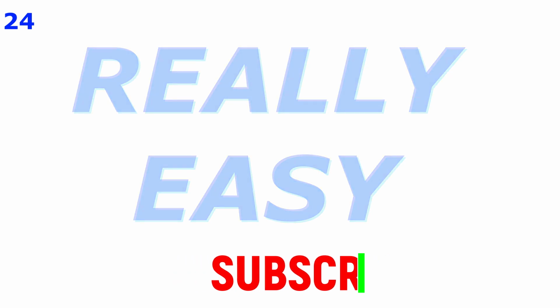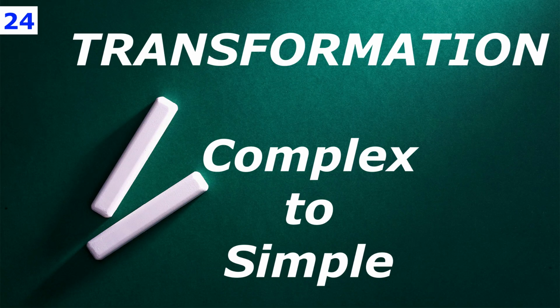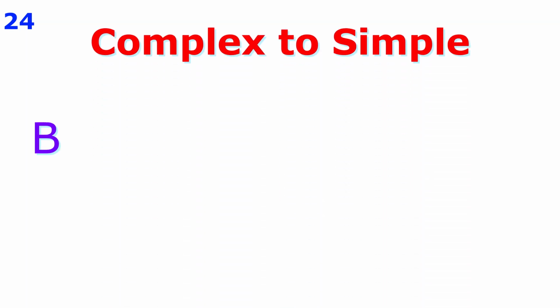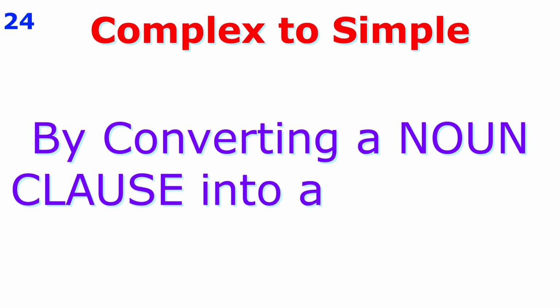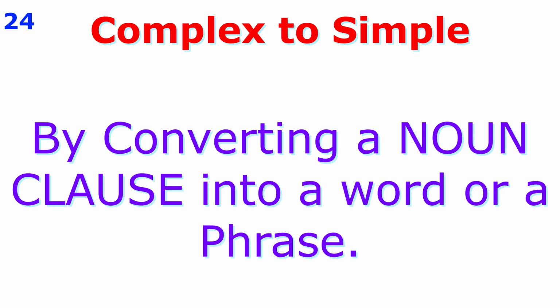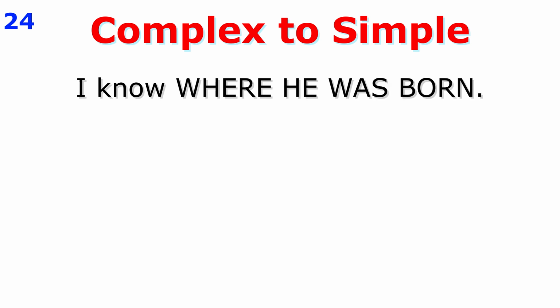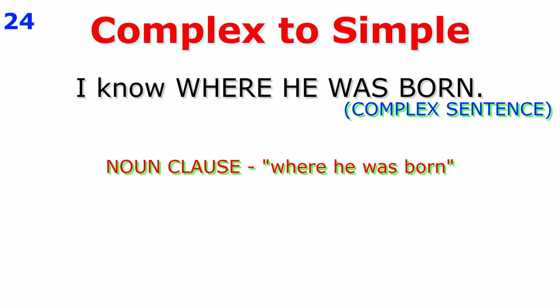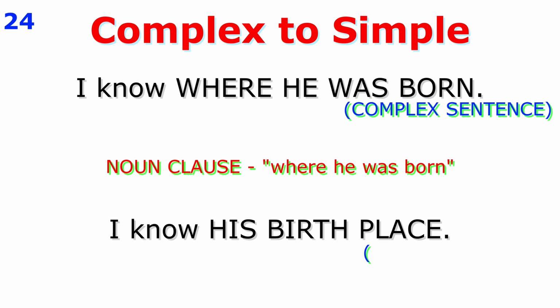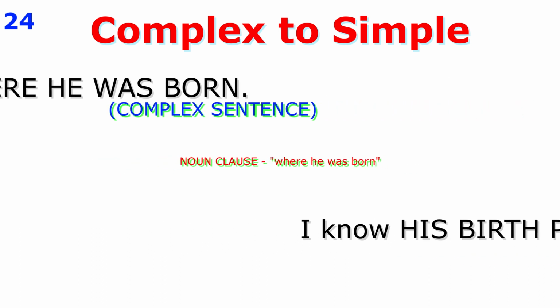Okay, friend? Now, conversion of our complex sentence to a simple form. Okay? Converting a noun clause into a word or a phrase. I know where he was born. Complex form: I know where he was born. Simple form: I know his birthplace. Clear?